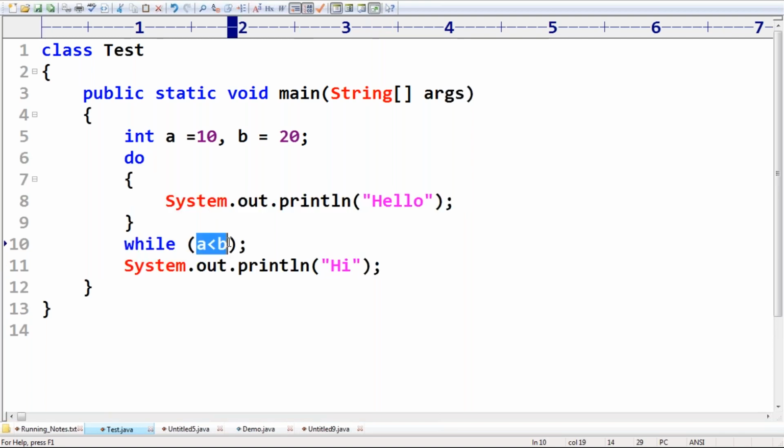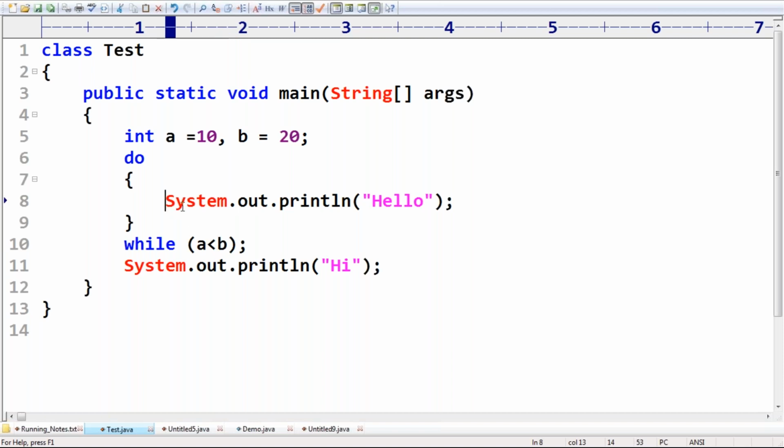Here a and b are normal variables. Is it true or false? My compiler doesn't know regarding it. Whether it is true or false, we don't know. So if the compiler doesn't know whether it is true or false, it simply executes at runtime. The JVM is never going to check reachable or unreachable.